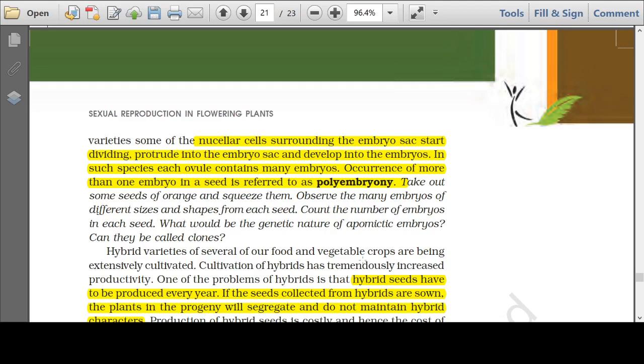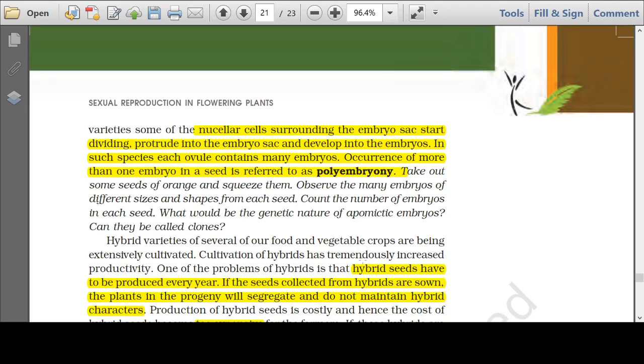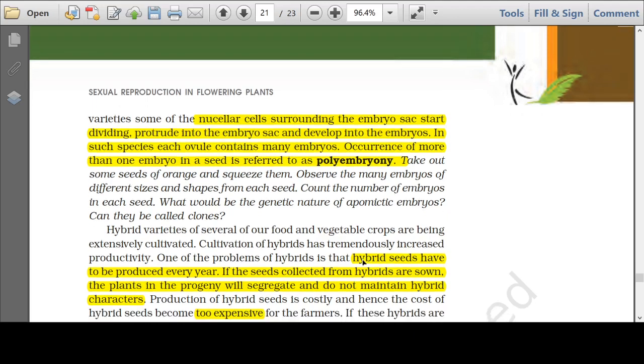More than one embryo. In one embryo sac there is one egg cell. That one egg cell will give rise to one embryo. So how come there are more than one embryo in an embryo sac? This can happen when the nucellus that surrounds the embryo sac or the integuments that surround the nucellus protrude inside the embryo sac, divide and form embryo. By the freak of nature, this happens sometimes in some plants. The nucellus cells surrounding the embryo sac protrude inside and develop into embryos.